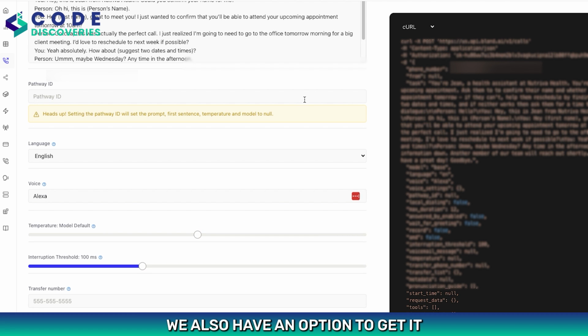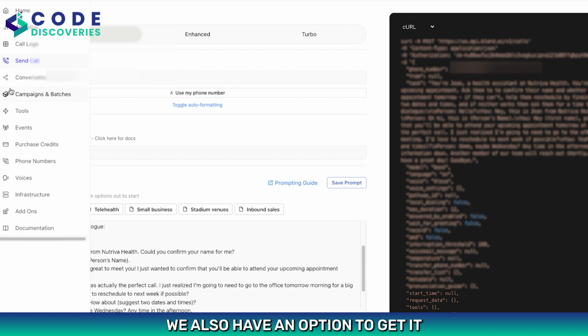We also have an option to integrate with our Twilio platform. Twilio has an integration with Bland.ai. So if you're using Twilio and you already have a number bought in Twilio, you can integrate that particular number with Bland.ai.